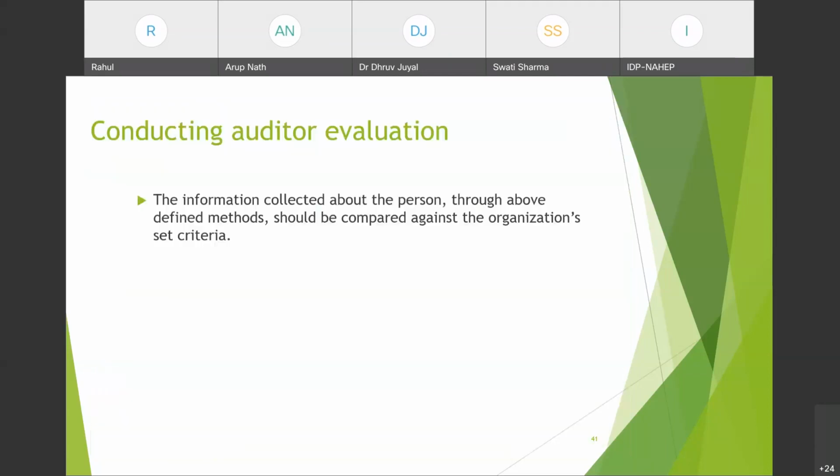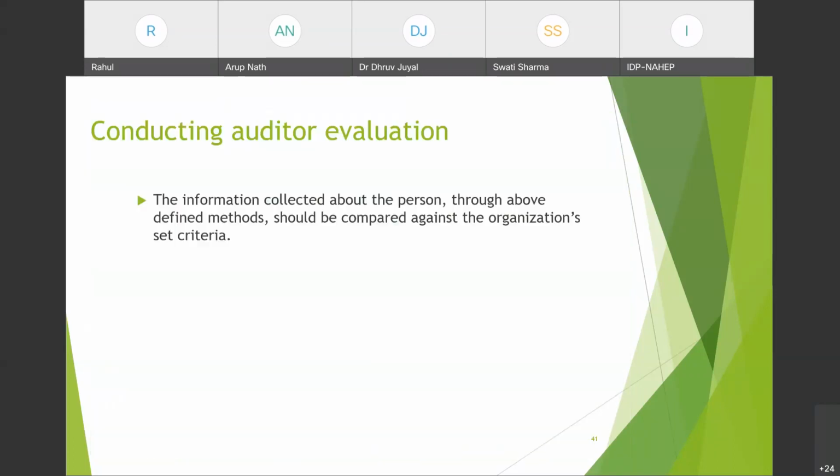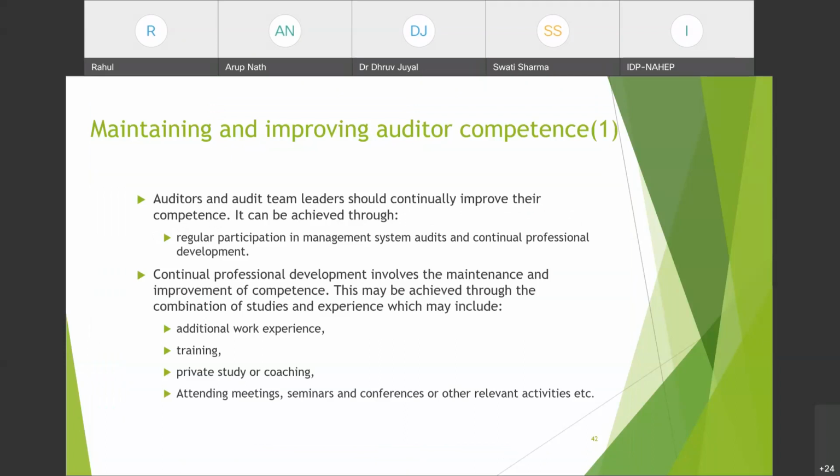Yes. So now, conducting auditor evaluation. The information collected about the person through the above defined methods should be compared against the organization's set criteria. So from these methods, we will be finding information about the person whom we want to develop as an auditor. That information we have to verify against the set criteria, as we discussed earlier, that there must be a set criteria. So we will verify all that information against the criteria, to see whether it complies or not. So this is all about the auditor evaluation.